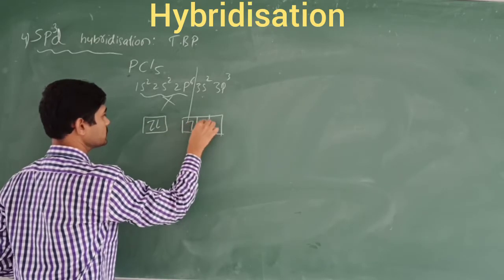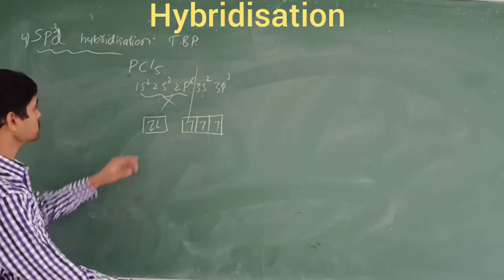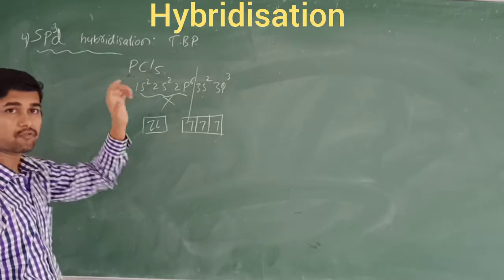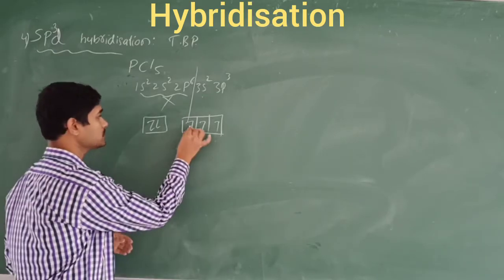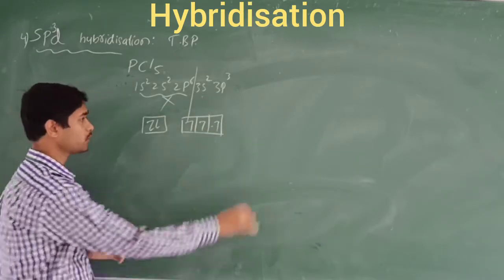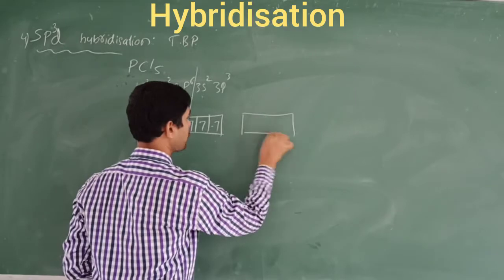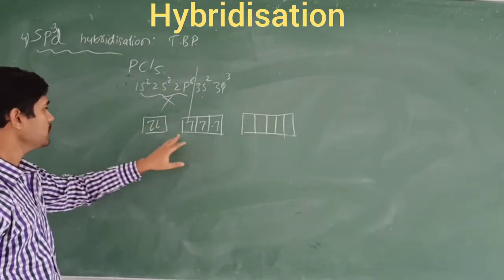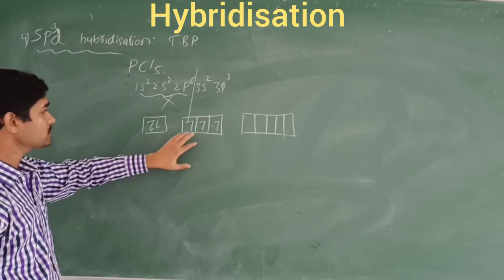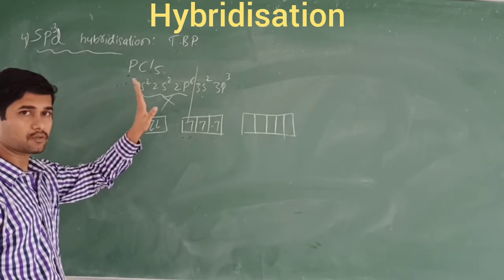Those are the 3p3 orbitals here. You know this one: phosphorus making 5 bonds with chlorine. But what about the unpaired electrons? Only 3 unpaired electrons will be there. What about the d orbitals? Here the d orbital is a vacant orbital. Because d is vacant, with 3p3 there will be only 3 bonds which can be made with chlorine atoms, right?